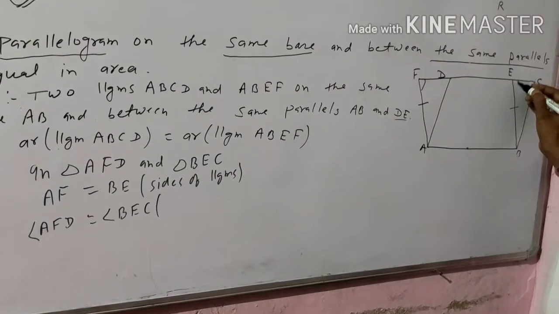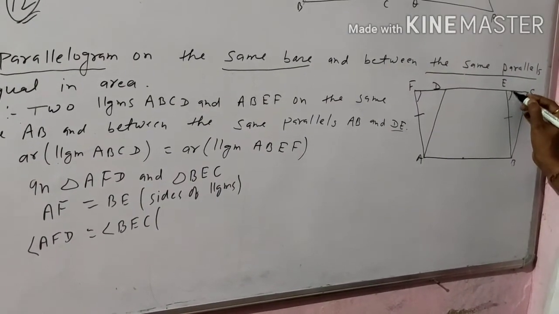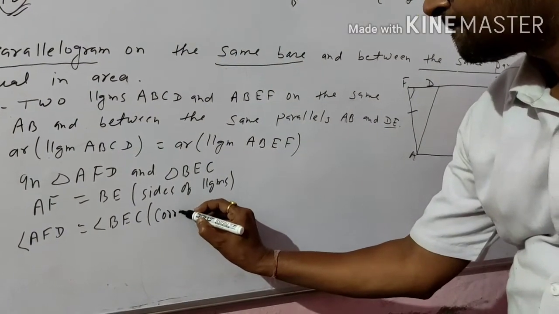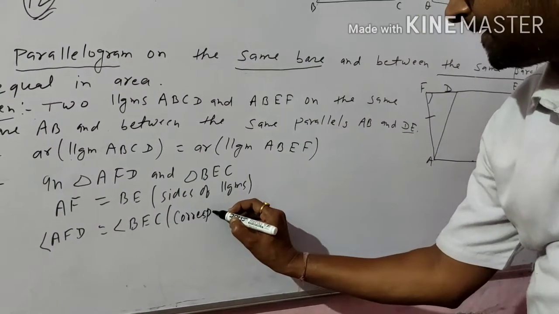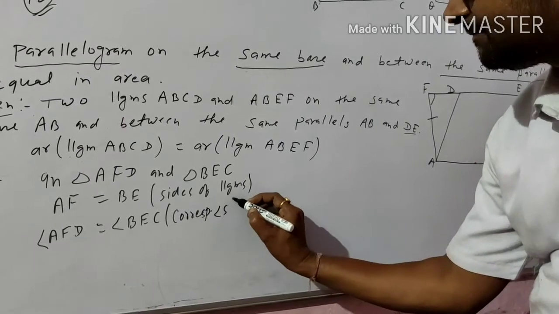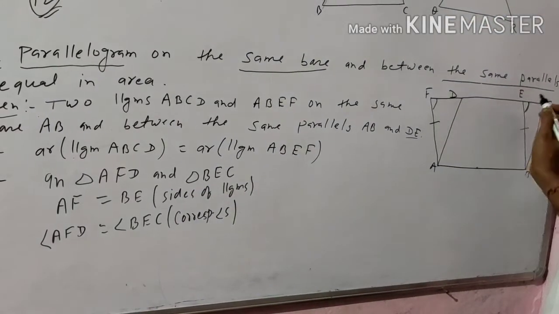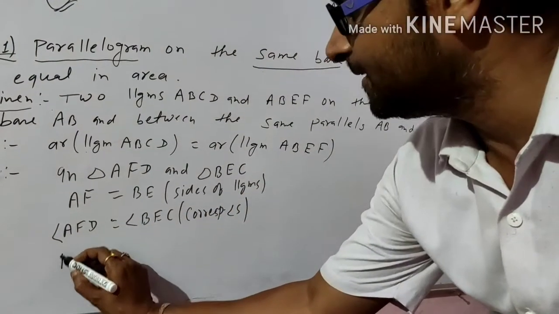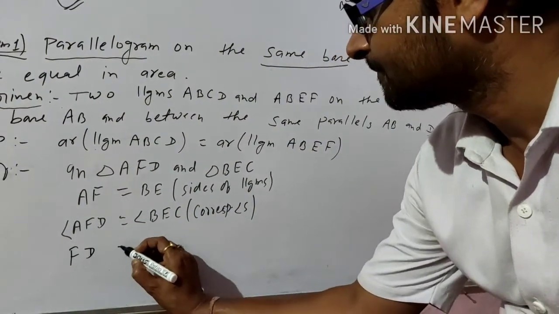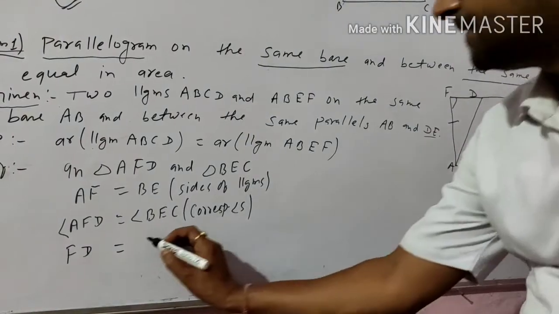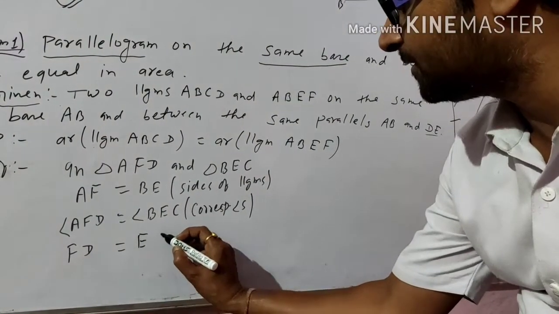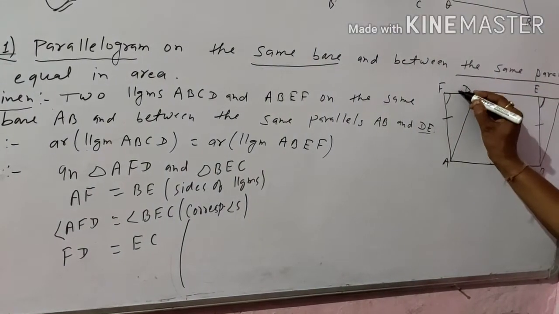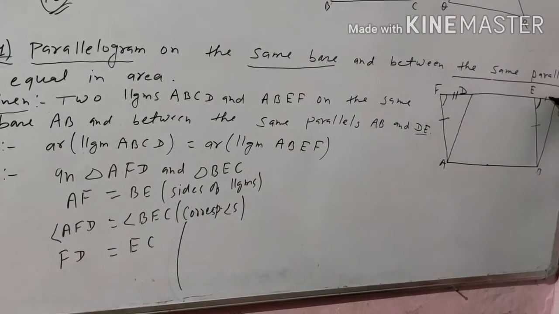The reason is corresponding angles. By corresponding angles, these two angles are equal. And the third thing is FD is equal to EC. What is the reason behind this? This side is equal to this side.